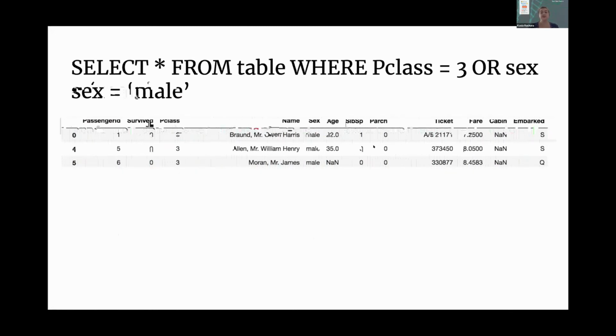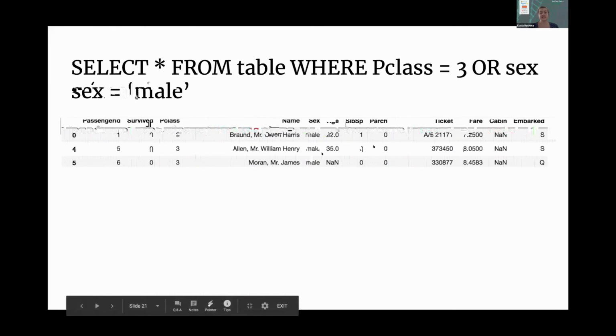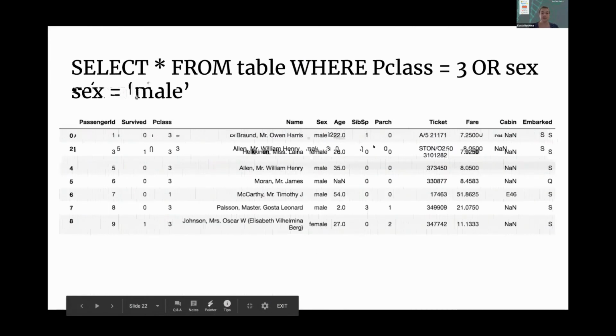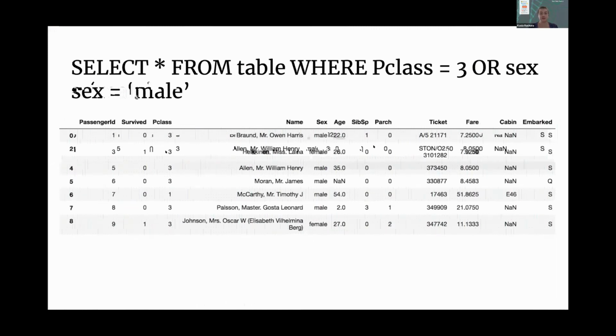You can also use an or sign. An or sign is the vertical bar here. And again, here we do an inspection, so it does seem to work. There's either passenger class is third class, or we see there's first class, but that's male, which is the condition we want here too.